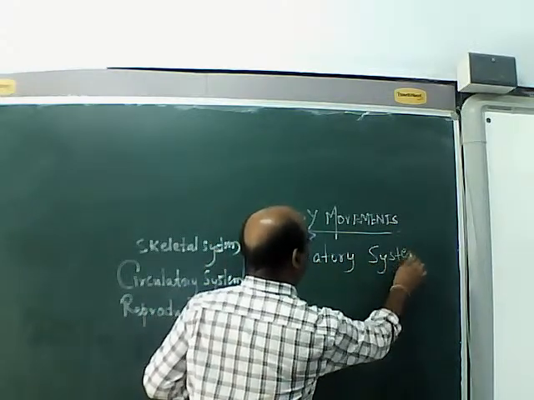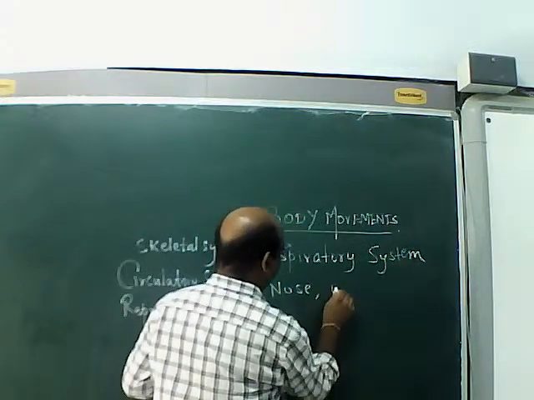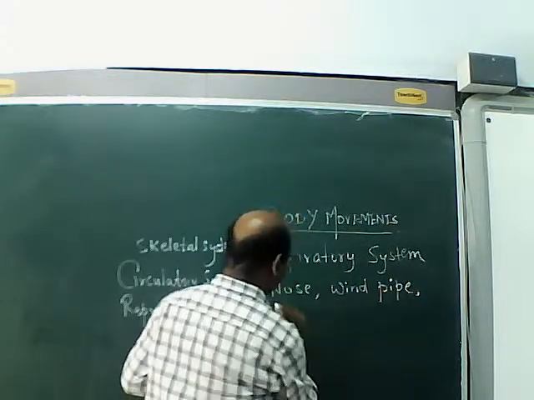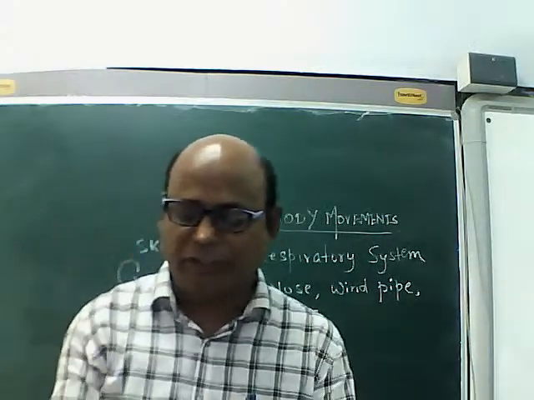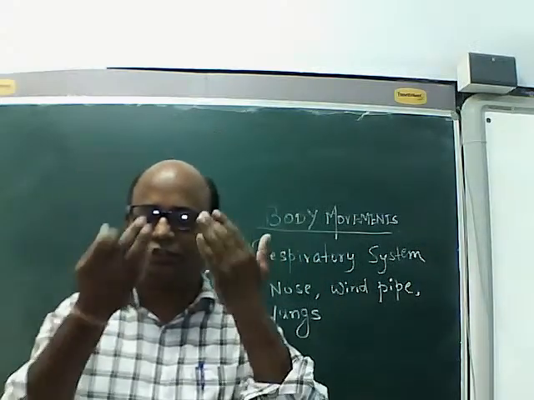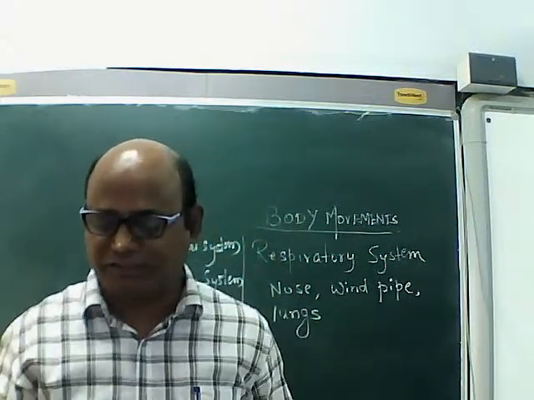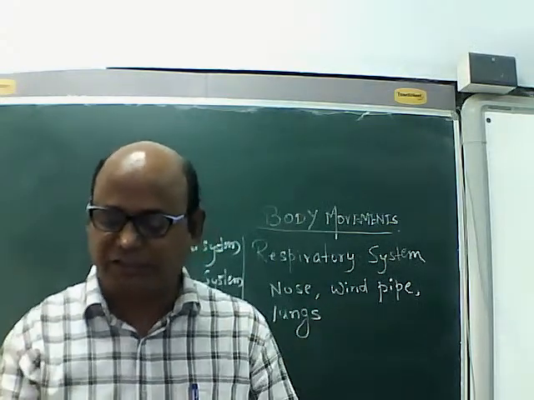It consists of nose, windpipe, lungs. What we are doing? We are taking in oxygen. Oxygen is going from windpipe to the lungs. Then it is carried to the cells. The food is oxidized to give carbon dioxide, water vapor, and energy.